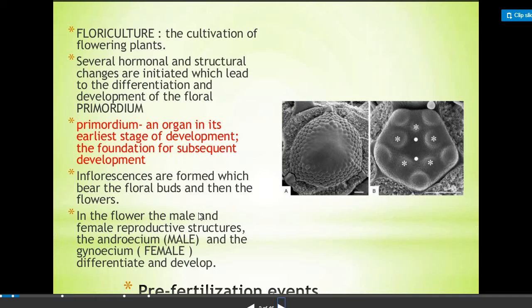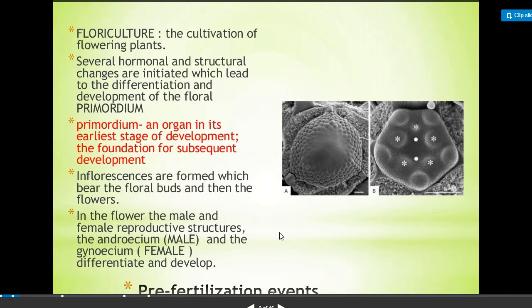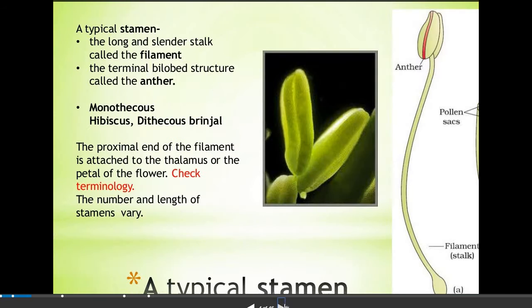Now within the flower, two types of reproductive structures are present, that is male and female. The male reproductive structure is known as androecium and the female reproductive structure is known as gynoecium. Later they differentiate and develop. Now first we will see the pre-fertilization events. In this we will see how the structure, that is the stamen, develops.